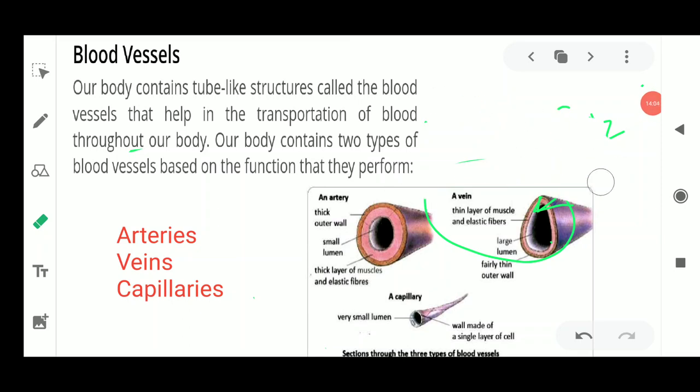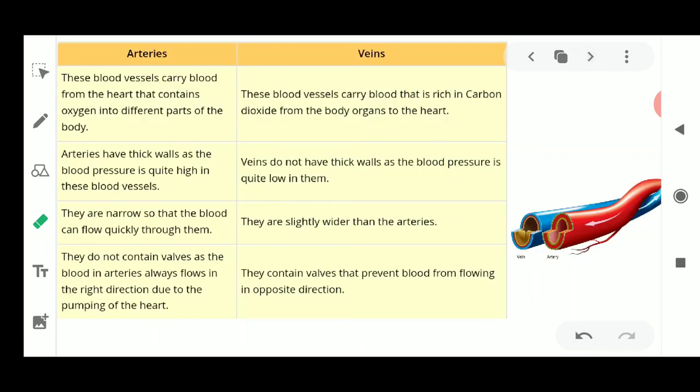Good means it is oxygenated and bad means it is deoxygenated. So both of them are being carried by separate blood vessels. There is no mixing of the blood in human beings. Now what about arteries?